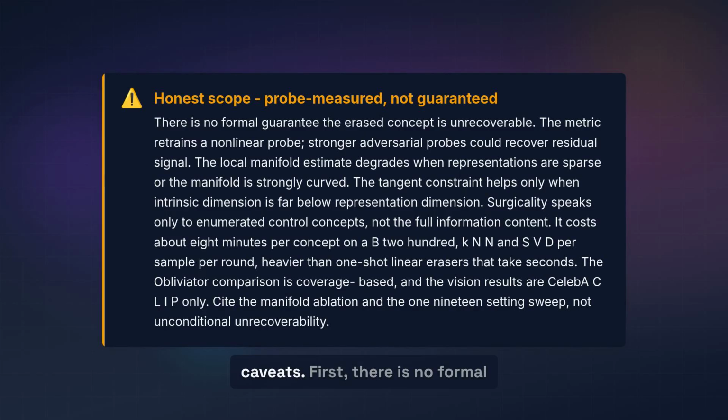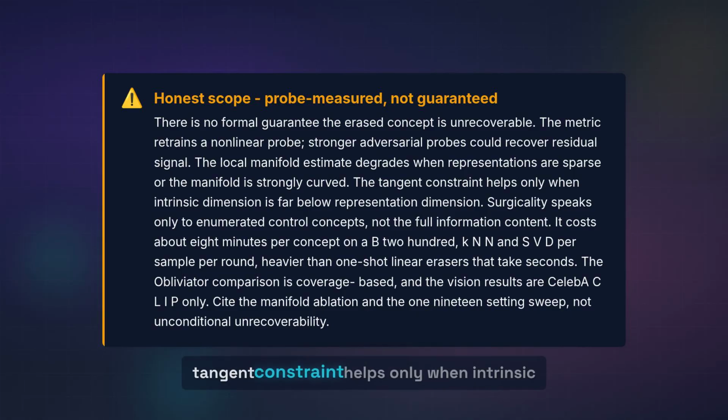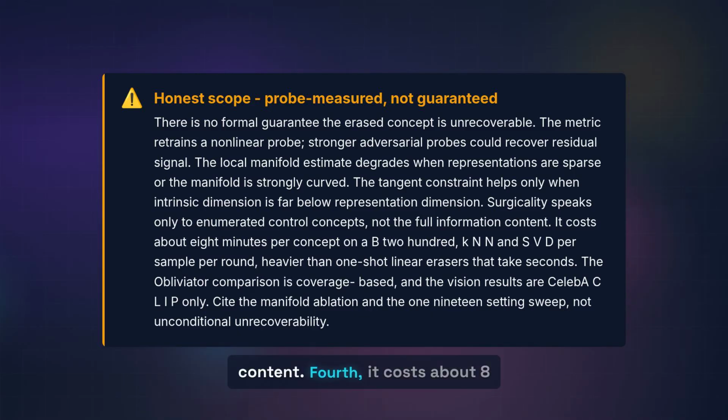5 honest caveats. First, there is no formal guarantee the erased concept is unrecoverable. The metric retrains a nonlinear probe, stronger adversarial probes could recover residual signal. Second, the local manifold estimate degrades when representations are sparse, or the manifold is strongly curved. The tangent constraint helps only when intrinsic dimension is far below representation dimension. Third, surgicality speaks only to enumerated control concepts, not the full information content. Fourth, it costs about 8 minutes per concept on a B200, KNN and SVD per sample per round, heavier than one-shot linear erasers that take seconds.